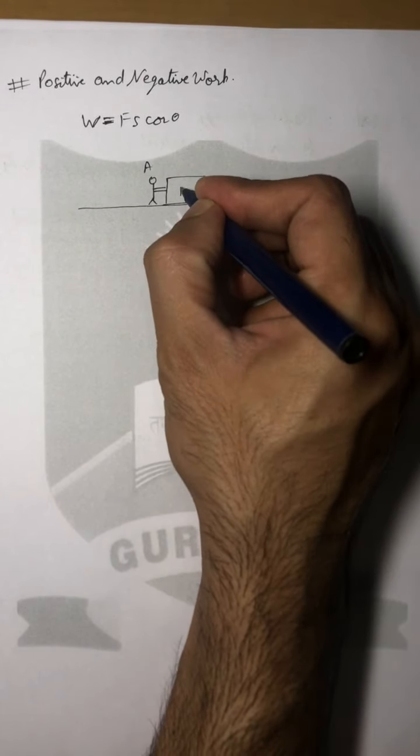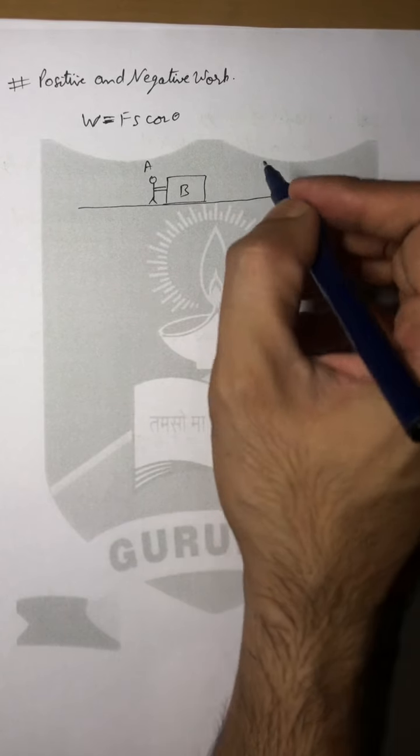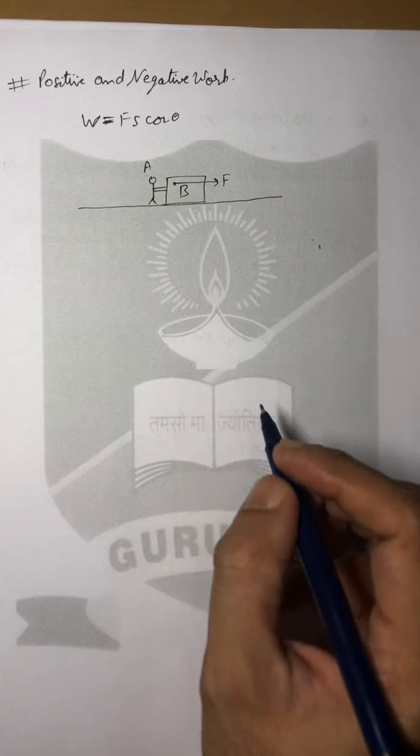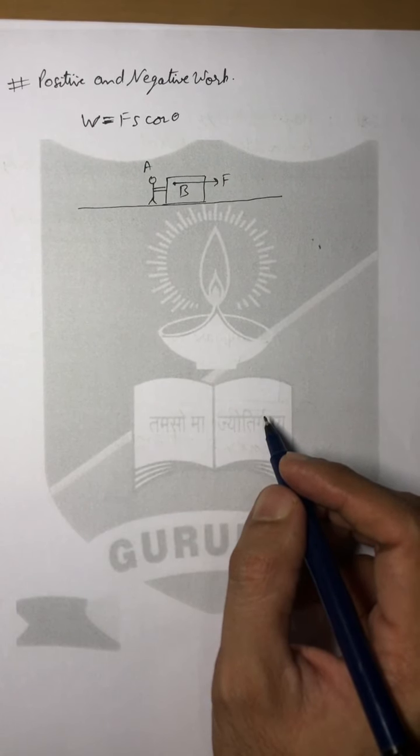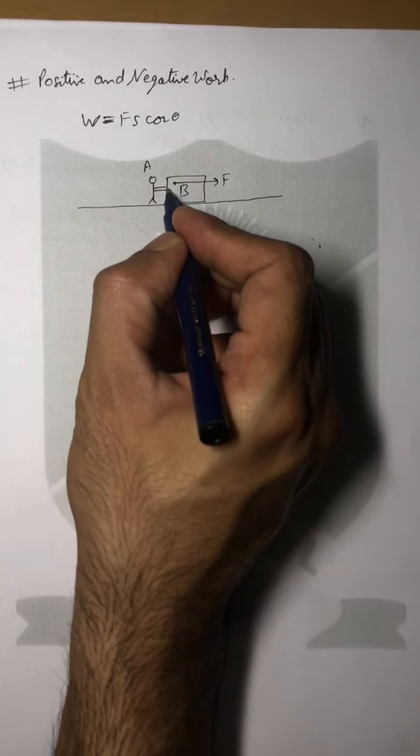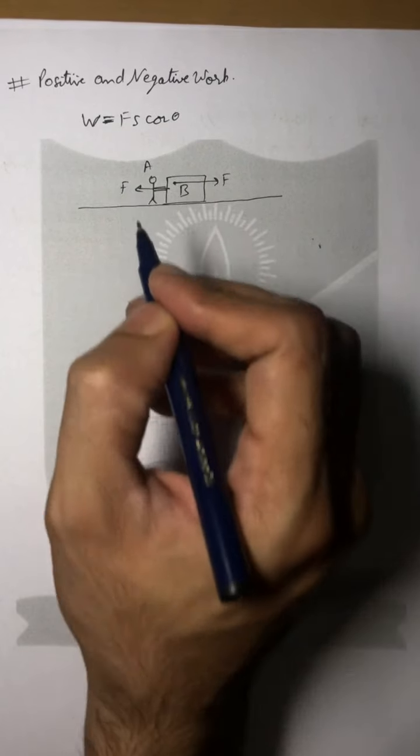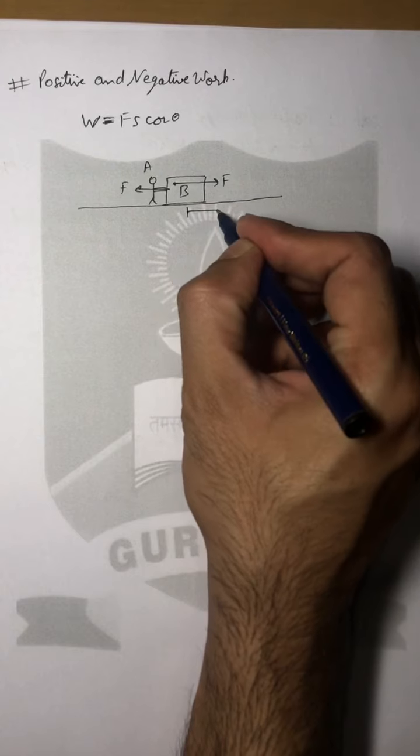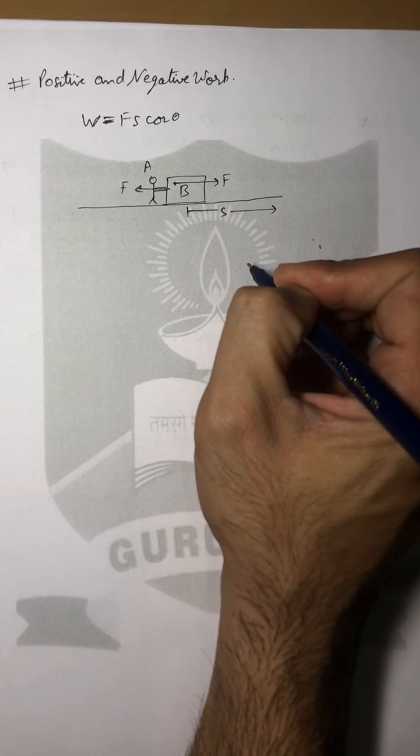A boy A is applying force on box B. When the boy is applying force F in this direction, the box will also apply an equal amount of force F in the opposite direction. The displacement of the box is happening in this direction.